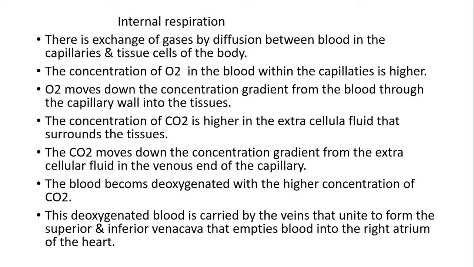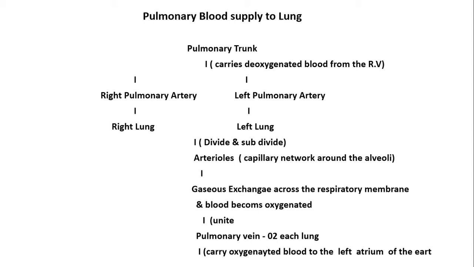कहाँ पर जाता है फिर? Then it is emptied into the right atrium of the heart through these veins, the superior and inferior vena cava. Then what happens? Now, if we go through the pulmonary blood supply, this is for your convenience. तो इसमें क्या होता है, this pulmonary trunk, just to summarize it, the pulmonary trunk carries deoxygenated blood from the right ventricle through the right pulmonary artery and left pulmonary artery to the right lung and left lung.